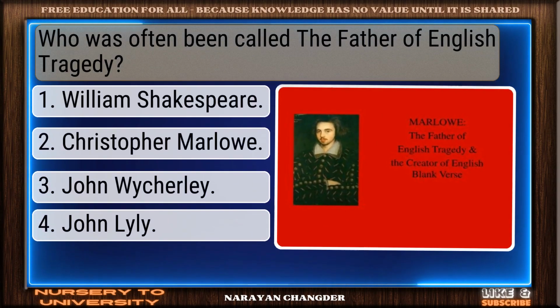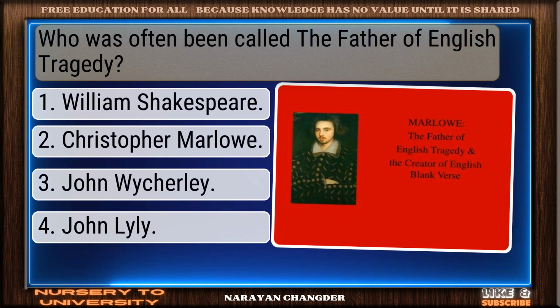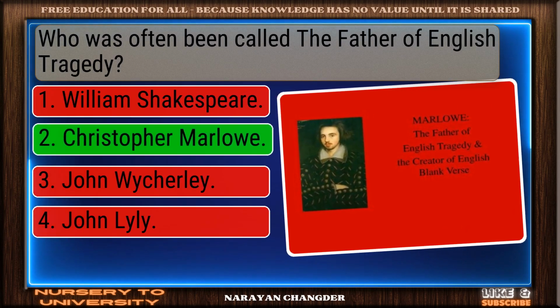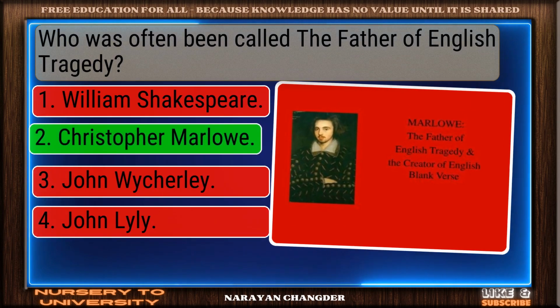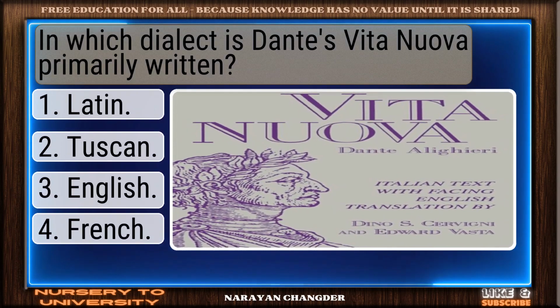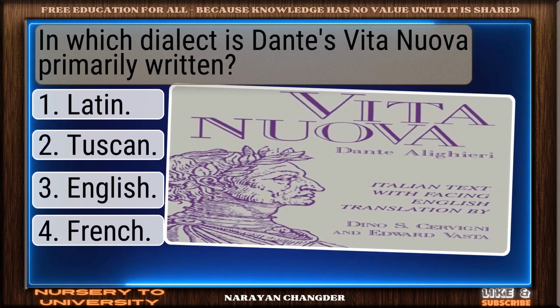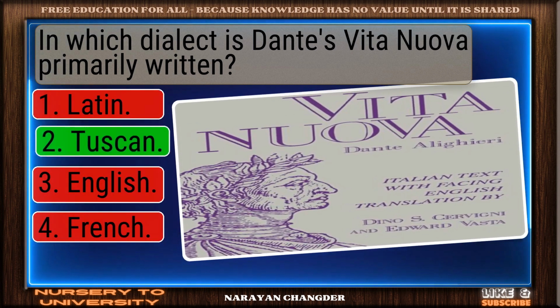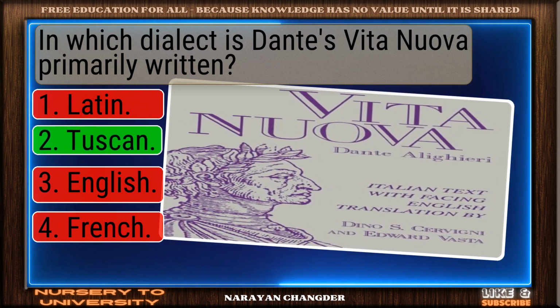Who has often been called the father of English tragedy? Solid response. Christopher Marlowe is valid. In which dialect is Dante's Vita Nuova primarily written? Great job. Tuscan is accurate.